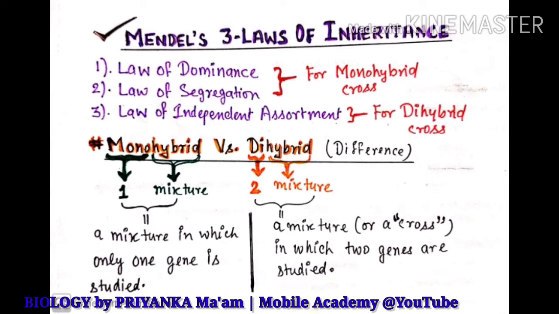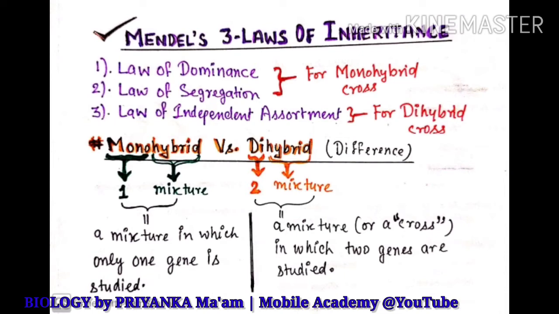So the first two laws are applicable for the monohybrid cross, and the third law is applicable for the dihybrid cross. Now this is very much important to remember. Nobody is going to ask you straight away which of the three laws are applicable for monohybrid cross and which law is applicable for the dihybrid cross.